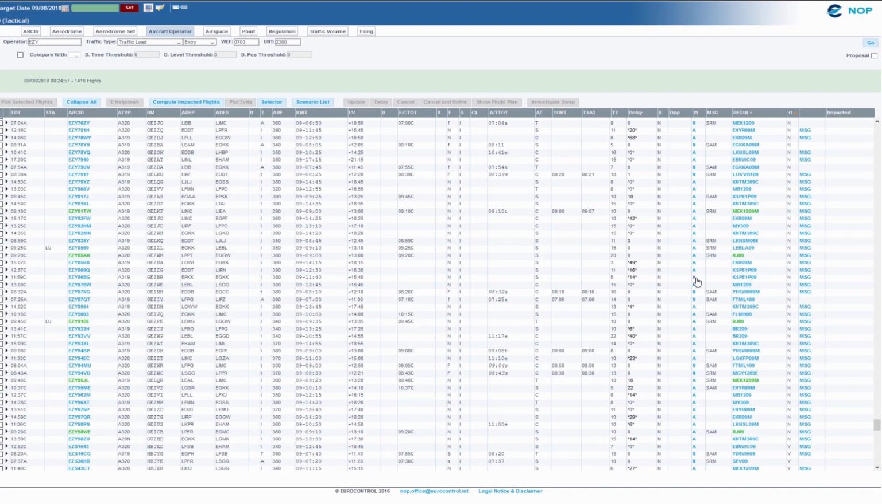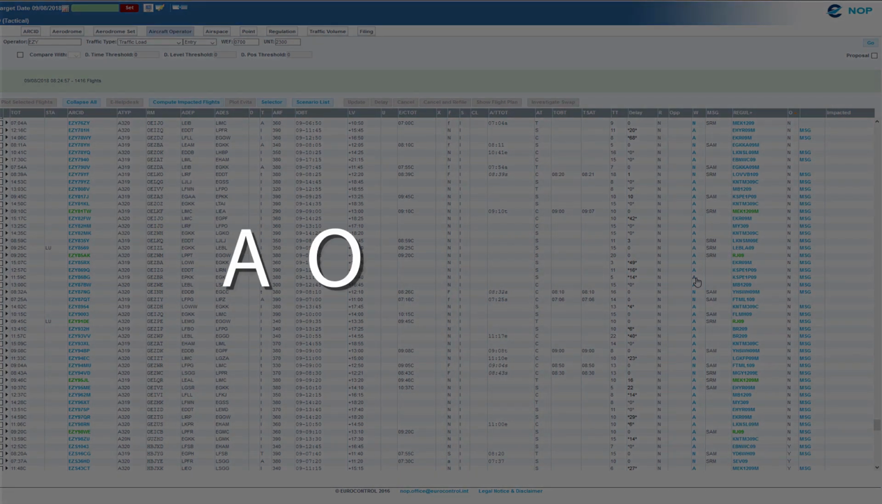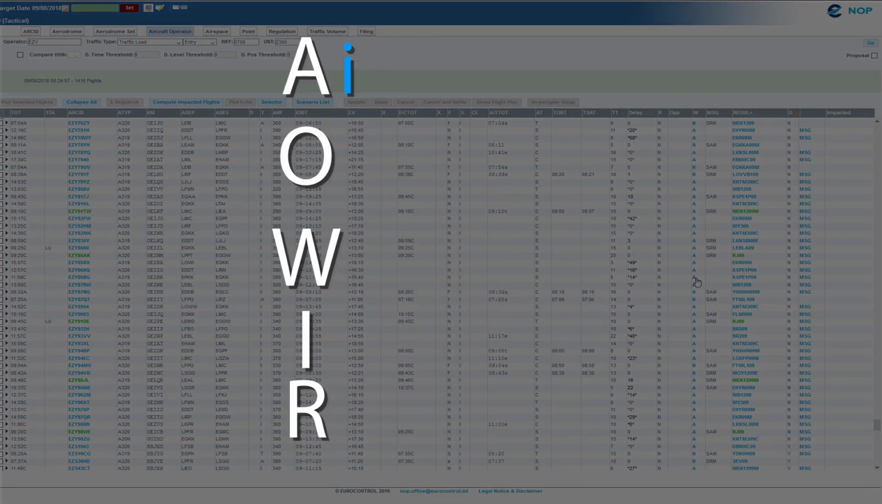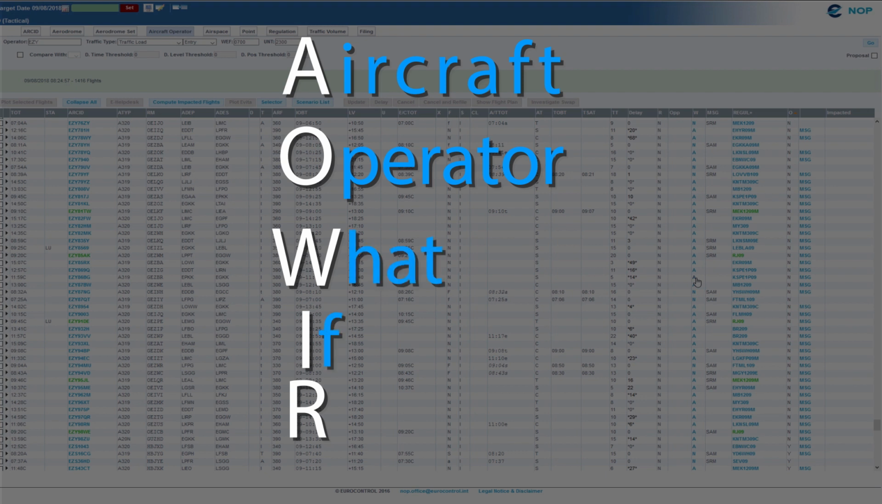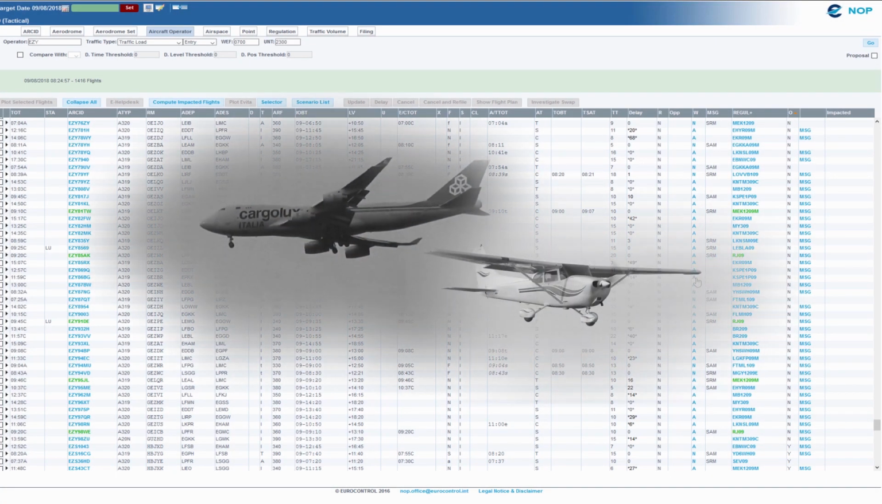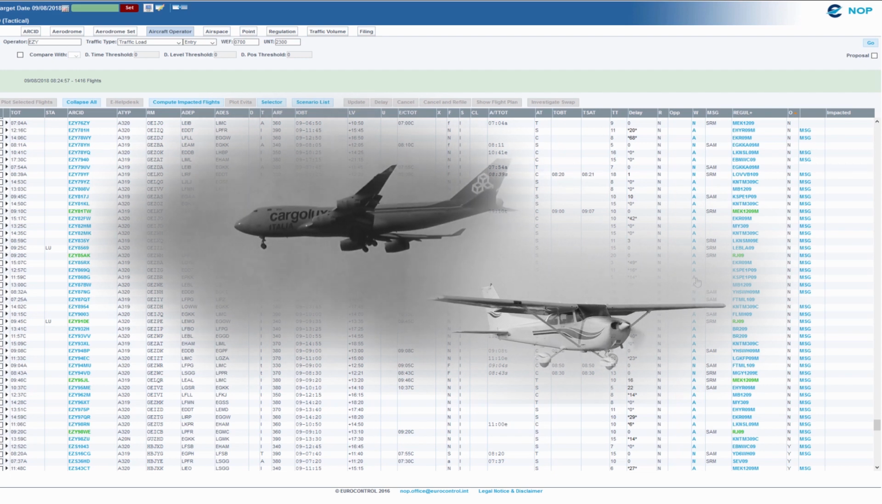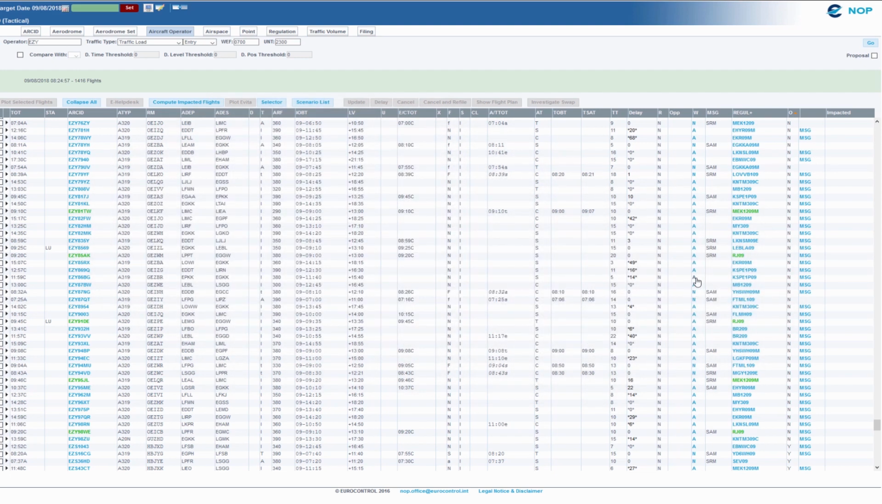The NM portal, via the flight list, proposes a function named AOWIR, Aircraft Operator What If Reroute. In other words, what could happen to my flight if I reroute it? The AOWIR function is available to any flight, regulated or not, as long as you find the letter A in the W column of the flight list.